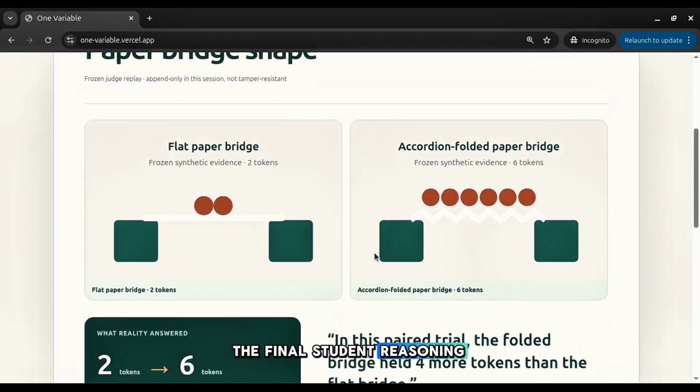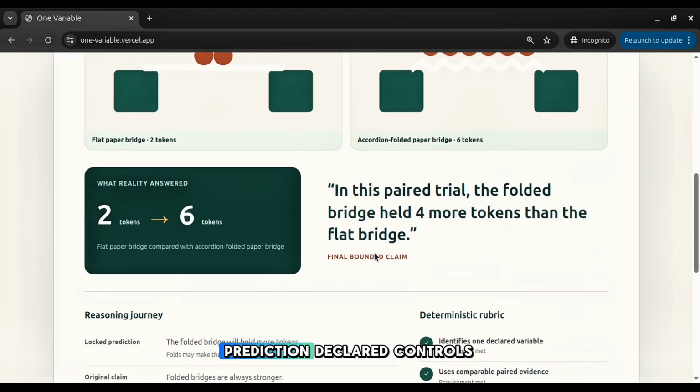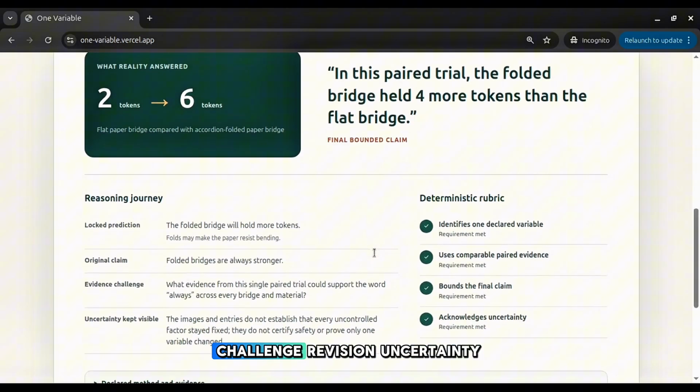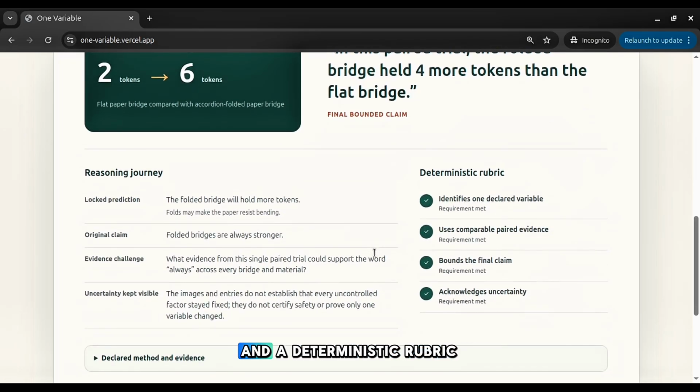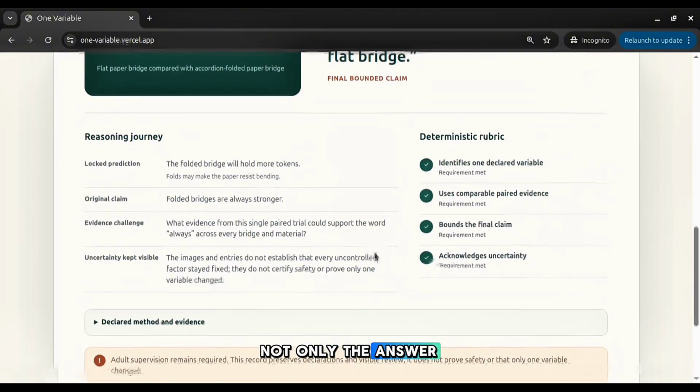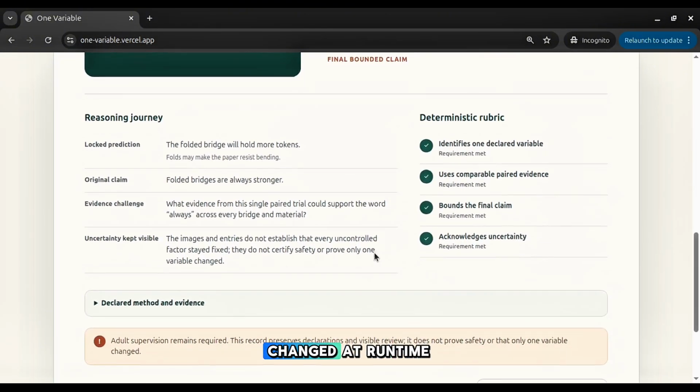The final student reasoning record keeps the locked prediction, declared controls, paired evidence, original claim, challenge, revision, uncertainty, and a deterministic rubric. A teacher can see not only the answer, but how the reasoning changed.